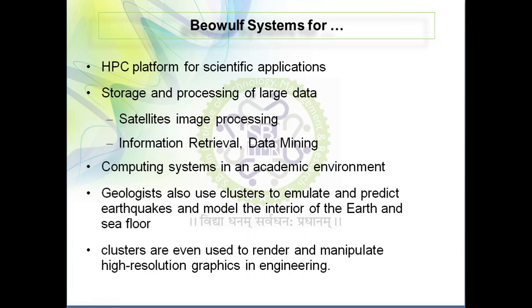Geologists also use clusters to emulate and predict earthquakes and model the entire interior of the earth and sea floors. So these are all the different areas in which a huge amount of data has to be processed.